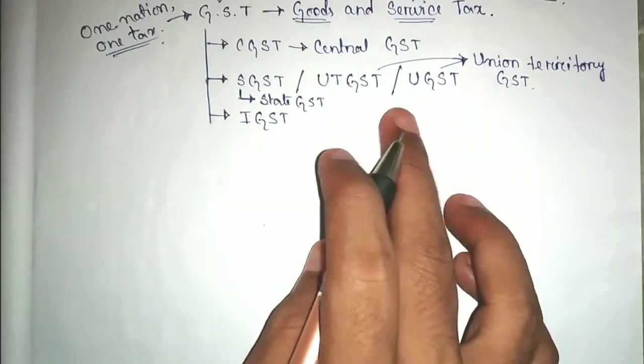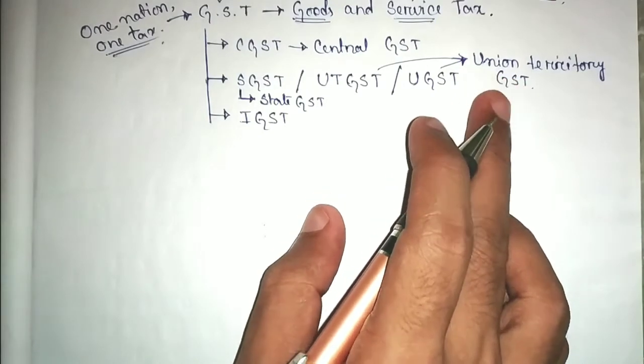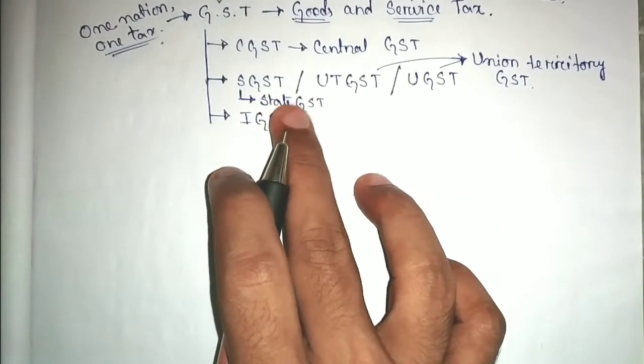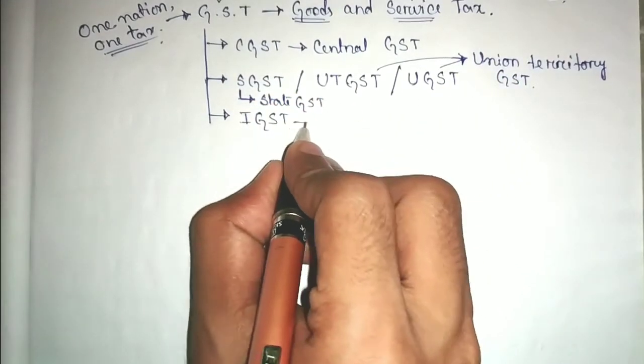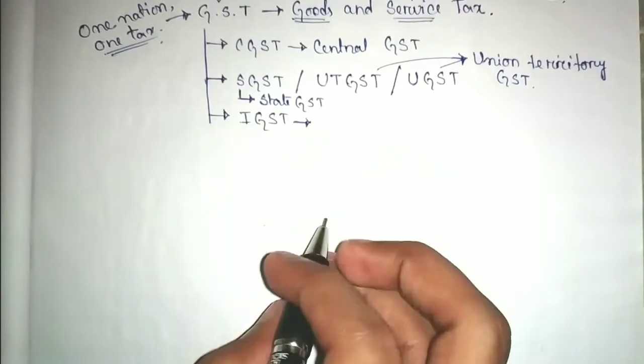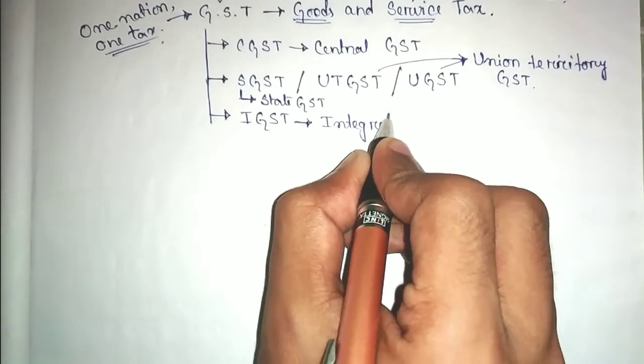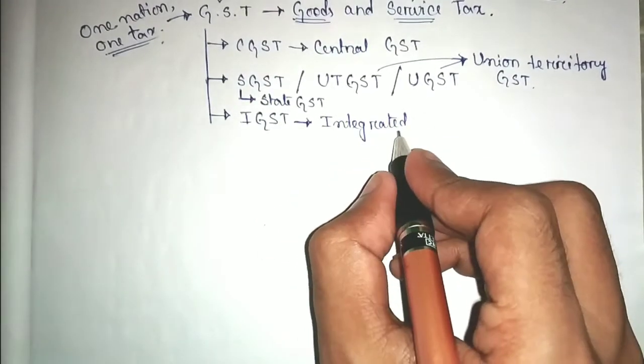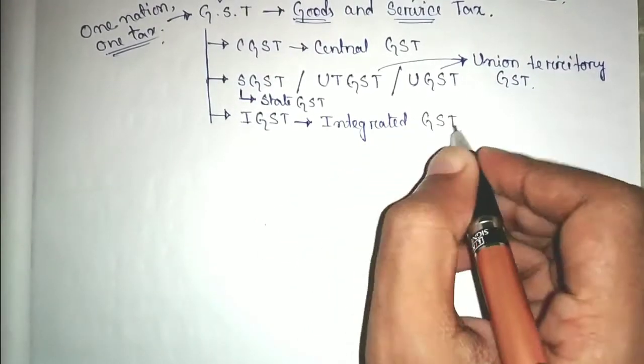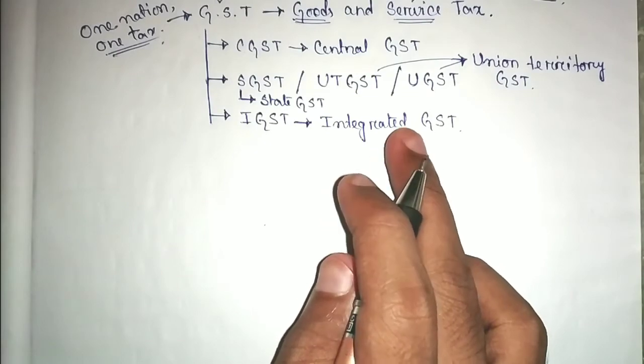That means the GST collected by the Union Territory, or the GST collected by the state government. And what is IGST? That is Integrated GST. This is also collected by the central government.